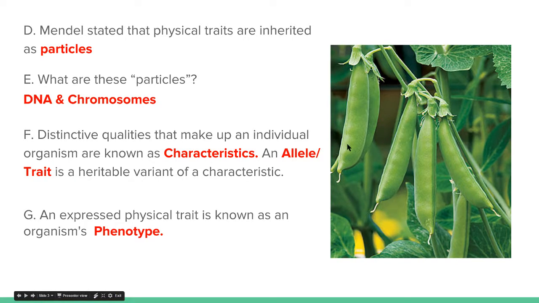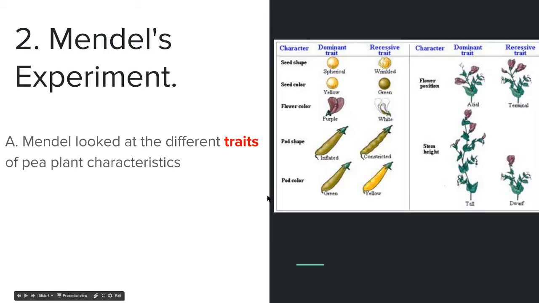These green pods for these peas, that would be a phenotype. The green leaves would be a phenotype. Or a flower color would also be a phenotype. So Mendel's experiment. He looked at the different traits of pea plant characteristics. So like I mentioned before, here are the characteristics he looked at: seed shape, seed color, flower color, pod shape, and pod color. Now most of his work was done over here with the flower color.